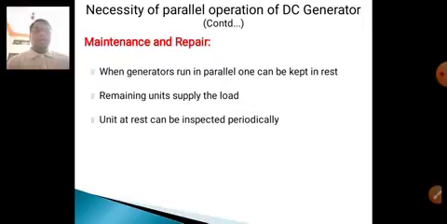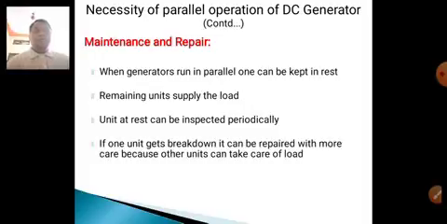A unit at rest can be inspected periodically. If one unit breaks down, it can be repaired with more care because other units can take care of the load. If the load increases and appears on only one generator, that generator may be damaged.